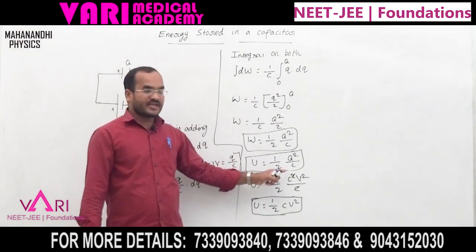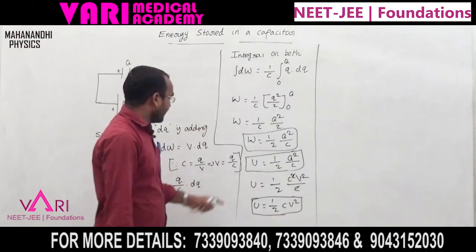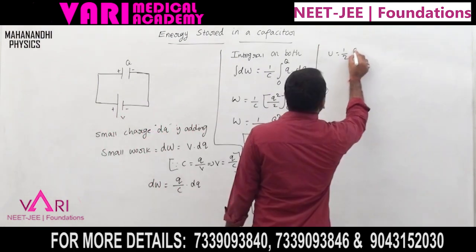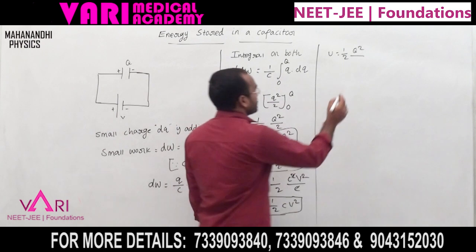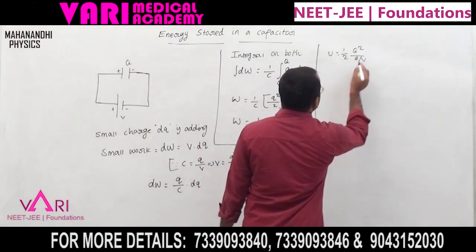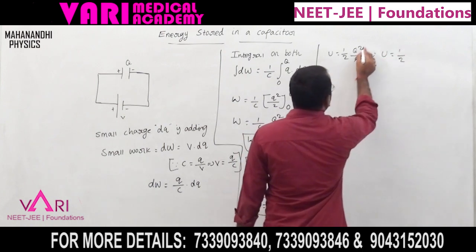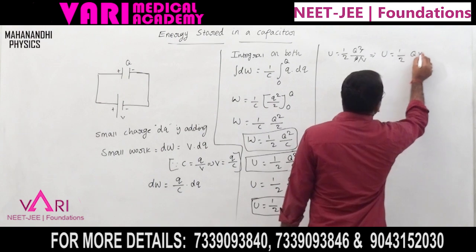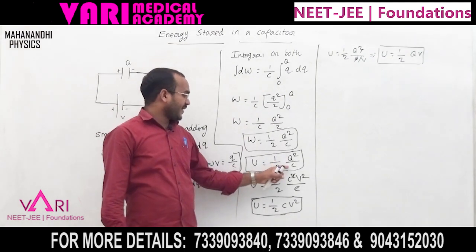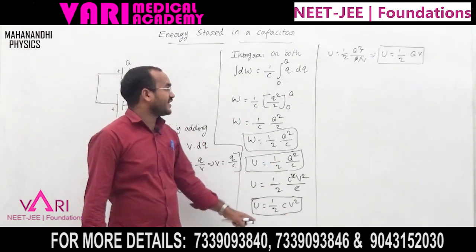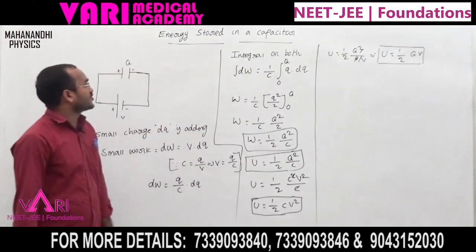Here is the charge and capacitance relation, and next the potential relation. U equal to half Q square by C, where C is Q by V. Substituting C as Q by V and applying the reciprocal, U equal to half, Q cancels, so QV is there. These are the energy stored in a capacitor: the charge and capacitance relation, the capacitance and potential relation, and the charge and potential relation of the energy.